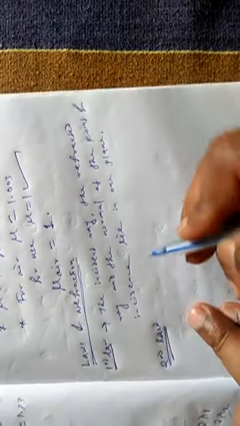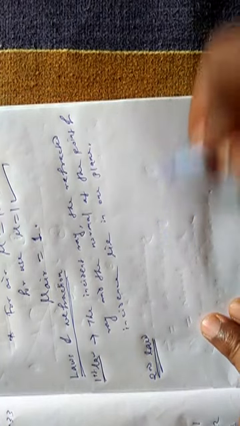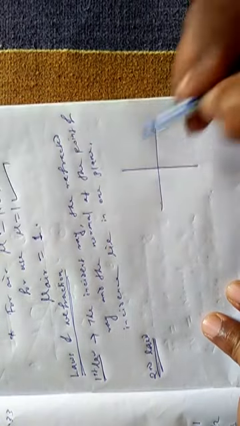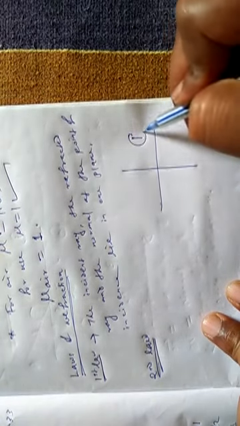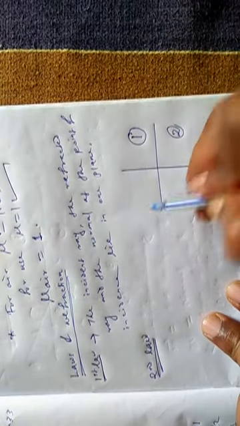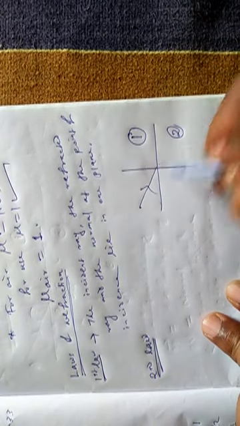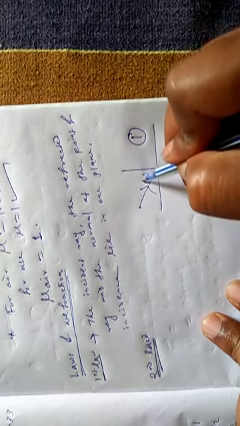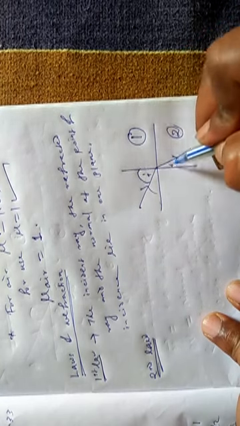And the second law: suppose light travels from medium 1 to medium 2, i is the angle of incidence, r is the angle of refraction.